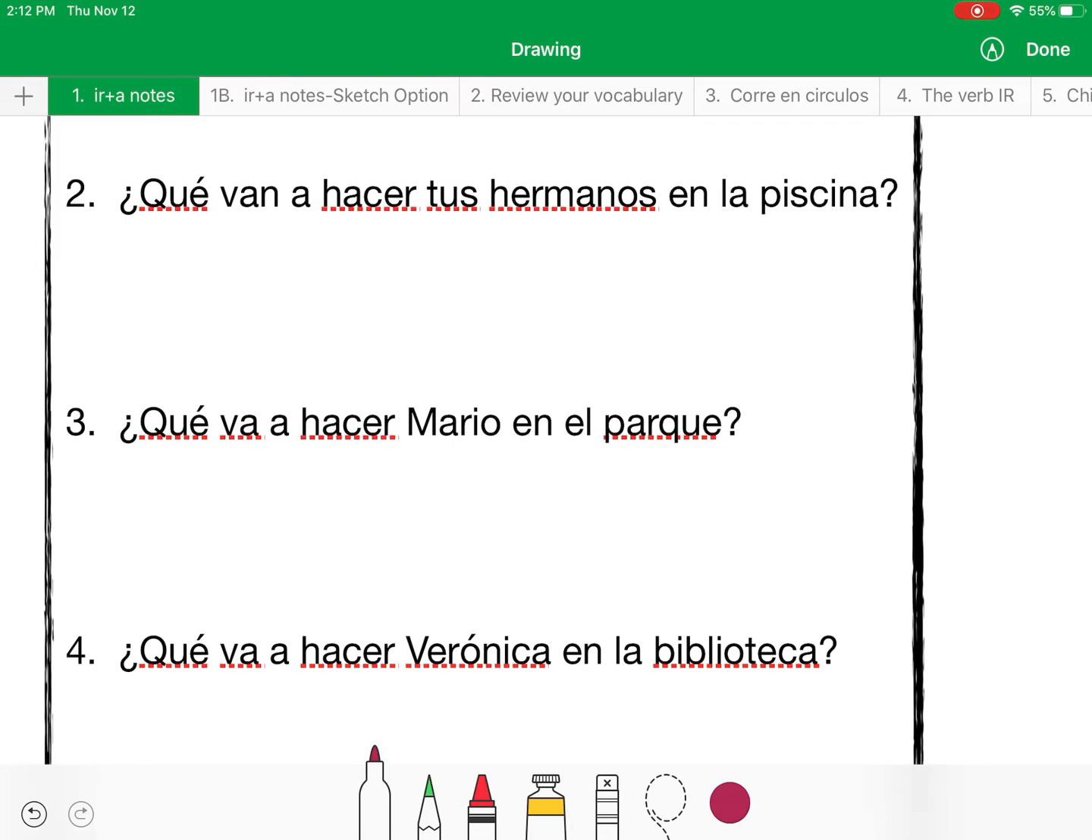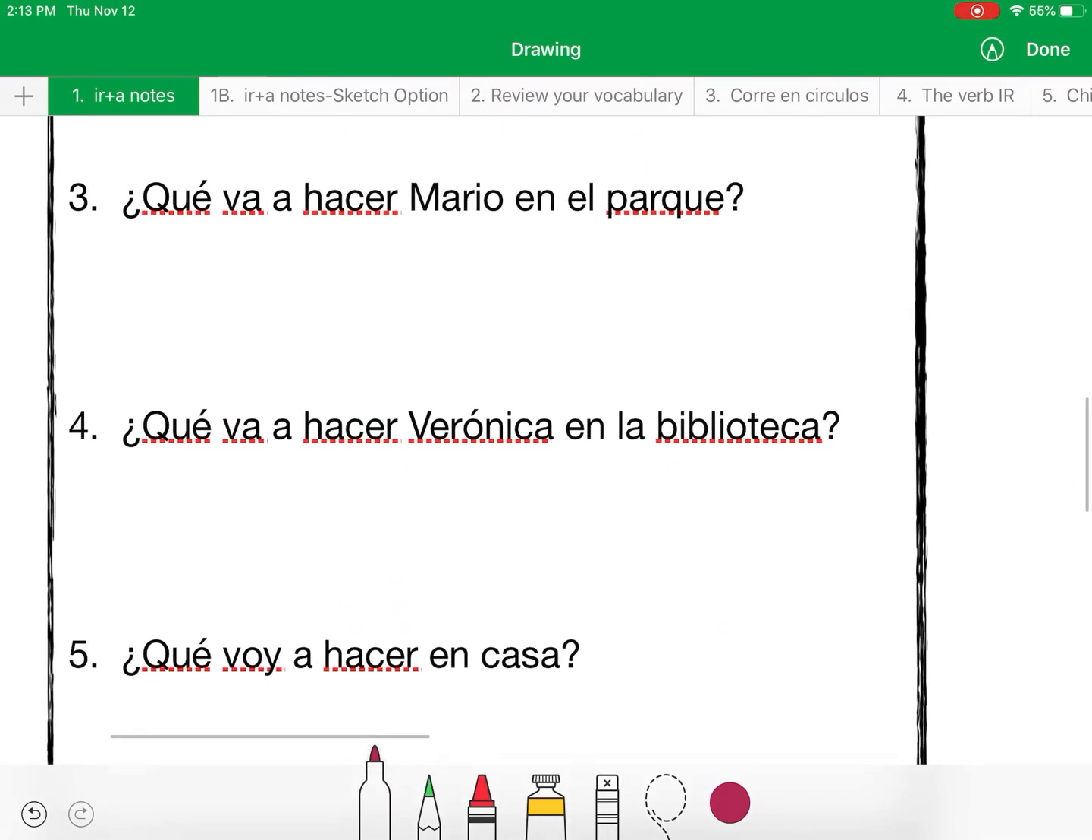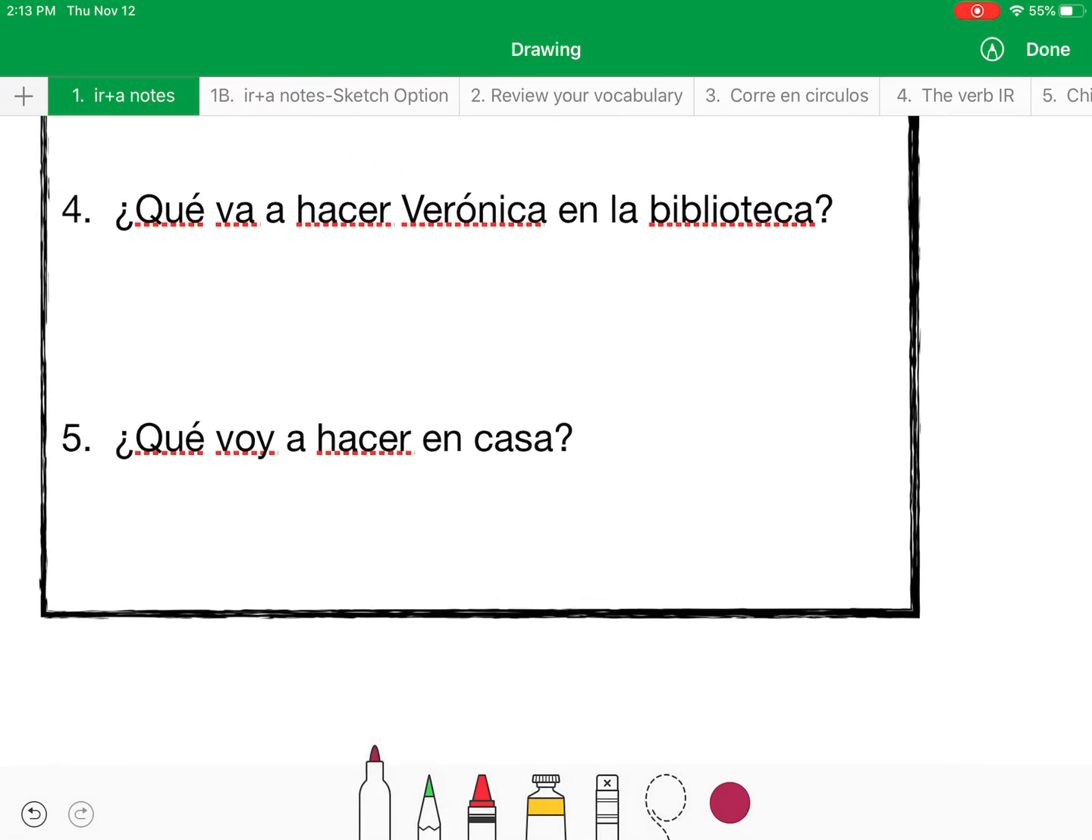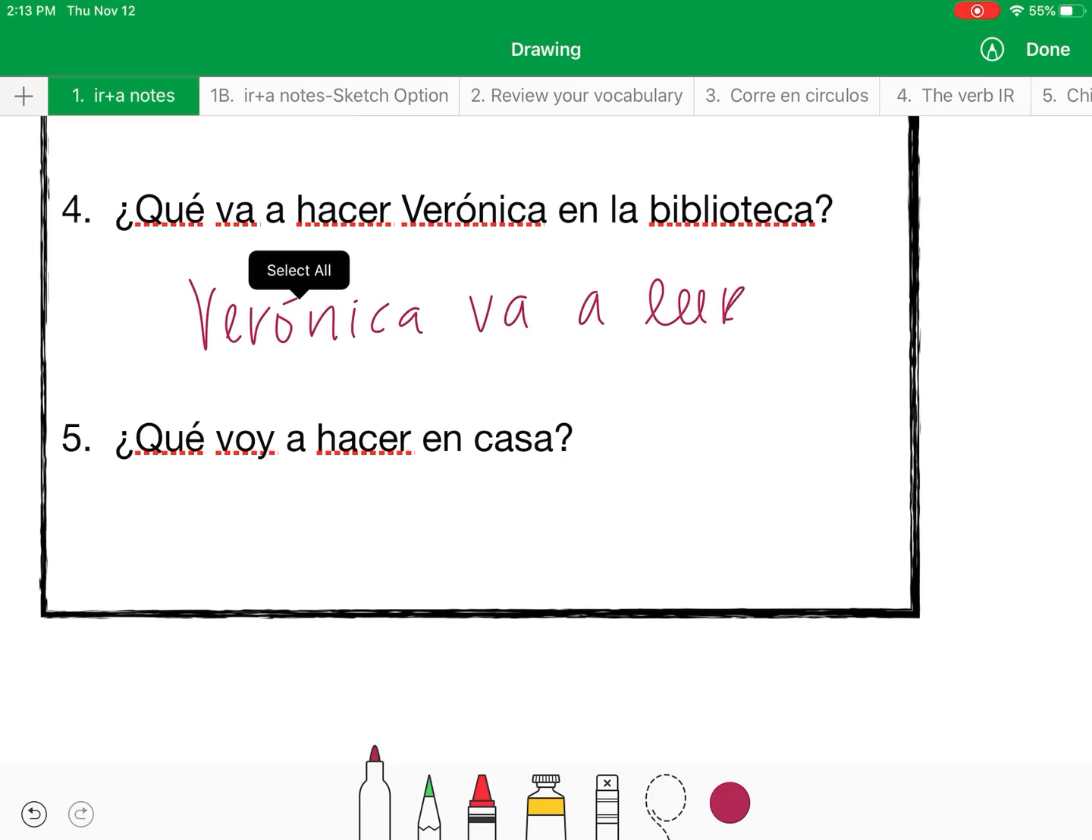Okay, number 2. ¿Qué van a hacer tus hermanos en la piscina? What are your brothers going to do at the pool? Okay, I'm going to say they van a nadar. They are going to swim. Okay, number 3. ¿Qué va a hacer Mario en el parque? What is Mario going to do at the park? I'm going to say Mario va a jugar. Okay. Next one, ¿qué va a hacer Verónica en la biblioteca? What is Veronica going to do in the library? So I'm going to say Verónica va a leer. She is going to read.